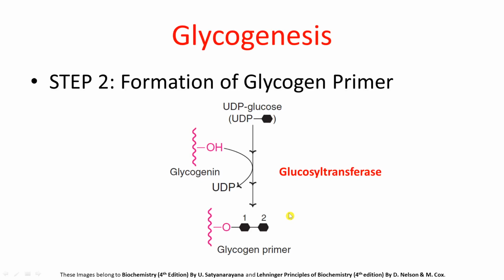Now this process continues further until there is formation of chain of 8 glucose molecules, and this entire structure which consists of glycogenin attached to the 8 glucose molecules is known as glycogen primer. Let us understand this process through animation.